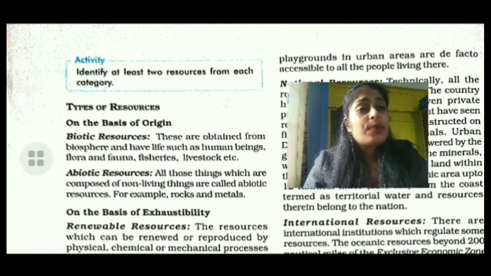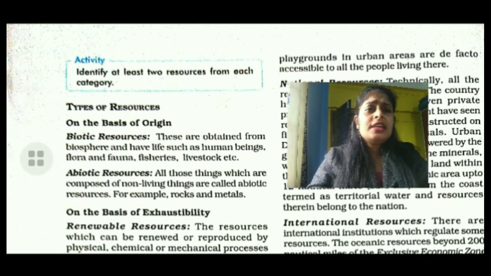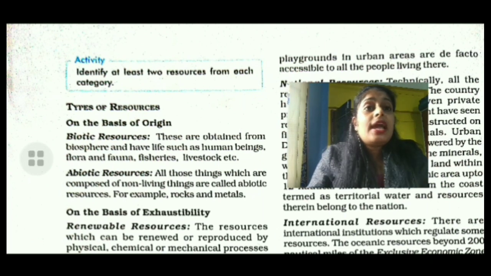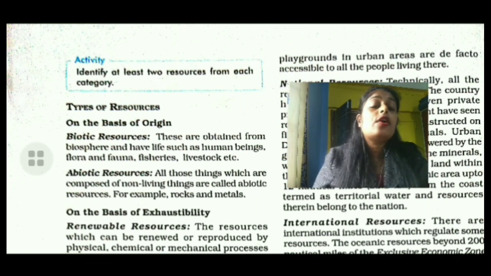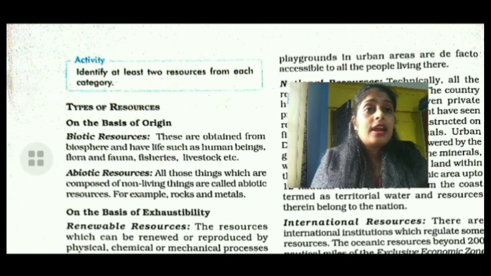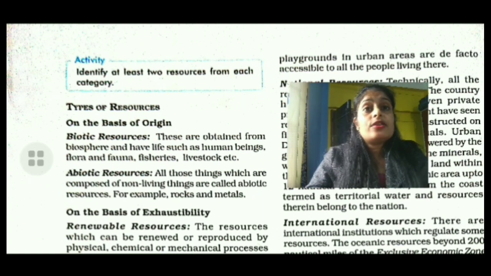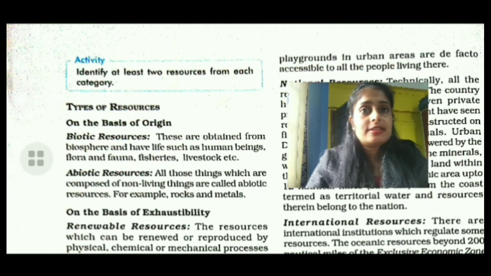Now the question may come: what is the lithosphere? The sphere of land, where the land exists on the surface of the earth, is known as the lithosphere. The atmosphere is the sphere of air. And the next one is the hydrosphere, the sphere or domain of water, the area covered by water on the surface of the earth. That domain is known as the hydrosphere. Hope, students, you understand these definitions.